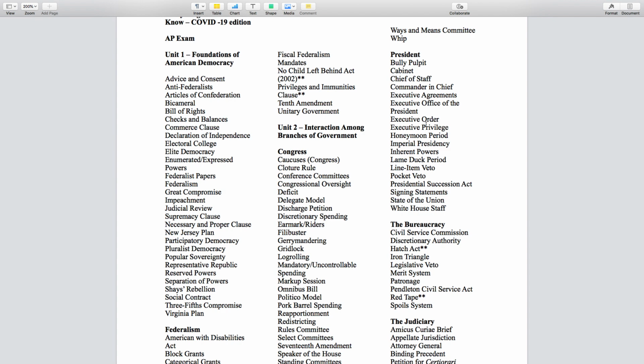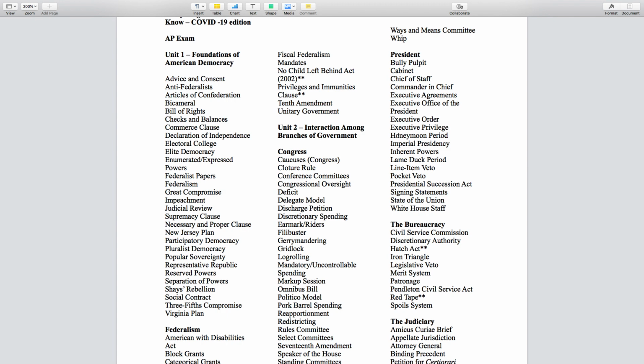Executive privilege, this is the fact that the president can withhold information from Congress. Proponents of executive privilege will say that, if we want the president privy to the most sensitive information out there, then they should not have to reveal their sources nor reveal all the information they get, because we want the president privy to the most sensitive information out there.